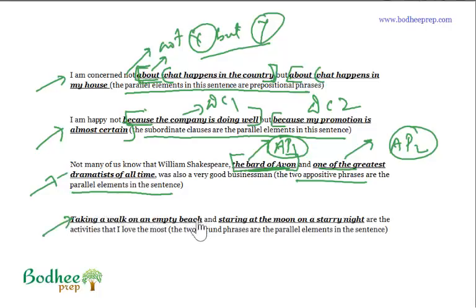Taking a walk on an empty beach and staring at the moon on a starry night are the activities that I love the most. So what are these two things? These two things are gerund phrases, right? Taking a walk on an empty beach is my favorite activity. And if you have two activities, then you can say taking a walk on an empty beach, activity 1, which is a gerund phrase. So I would say gerund phrase 1, and staring at the moon on a starry night, gerund phrase 2, are the activities that I love the most.